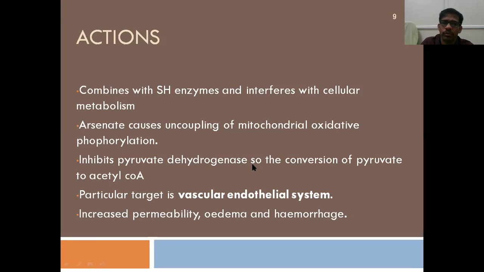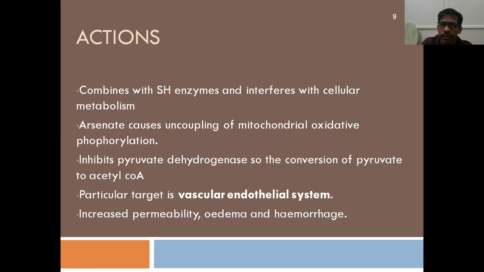What happens? It stops the conversion of pyruvate to acetyl CoA. After glycolysis, pyruvic acid is produced, and it enters the Krebs cycle by converting into acetyl CoA. This acetyl CoA is not produced because of the uncoupling of mitochondrial oxidative phosphorylation by the arsenic compounds.